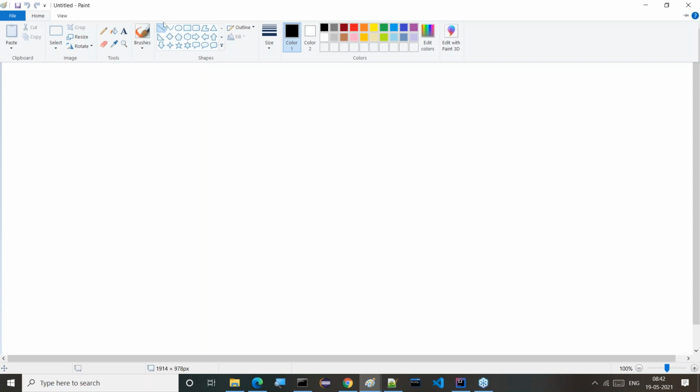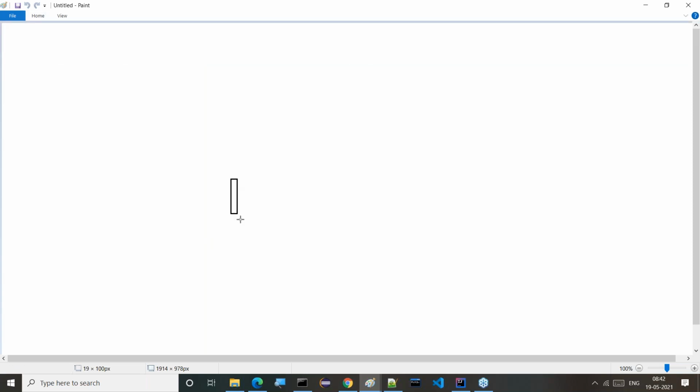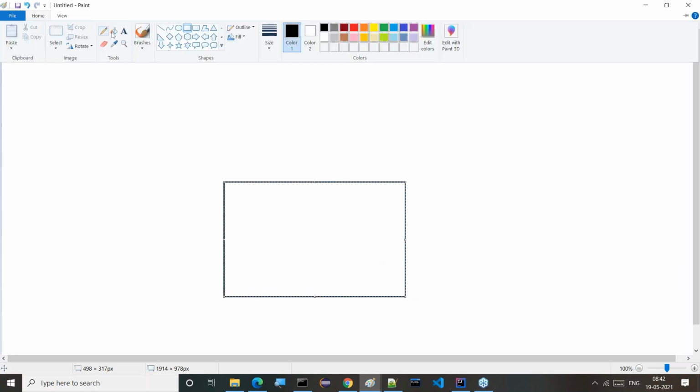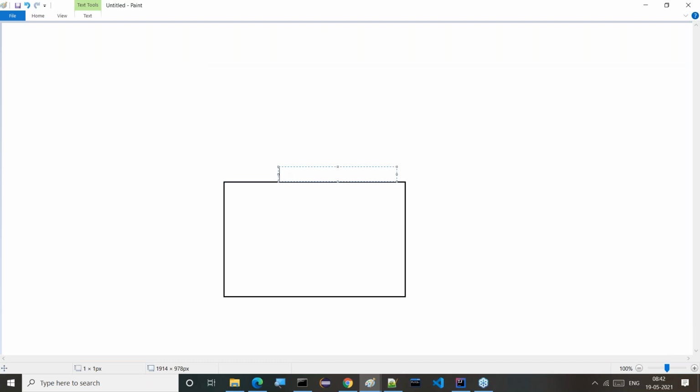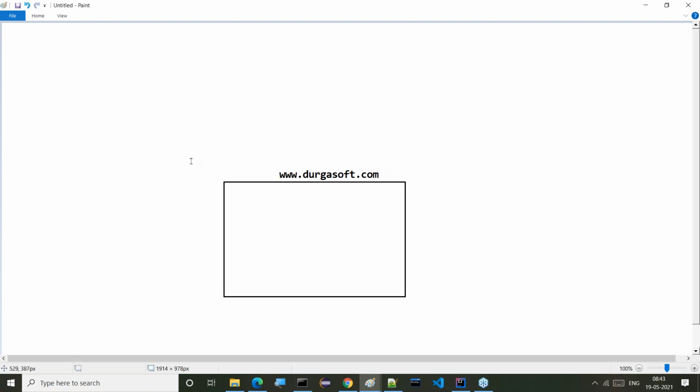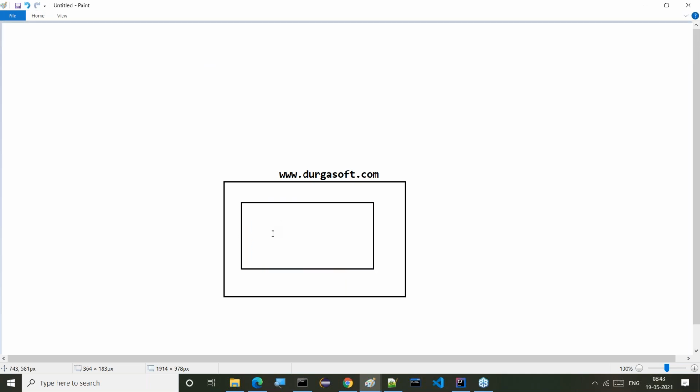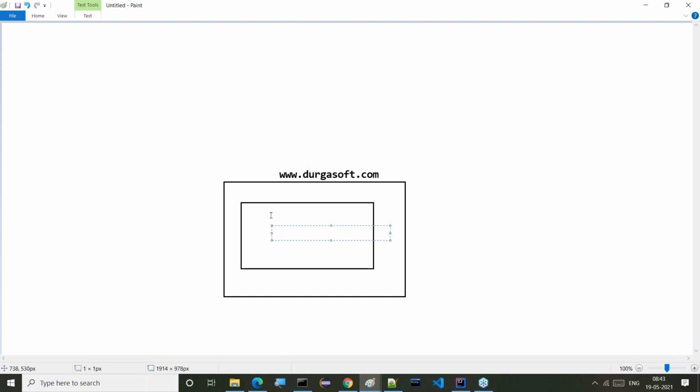We can expect this is durgasoft.com, www.durgasoft.com. Here we have an application, a Java application or whatever it may be. The Durgasoft website has one application.